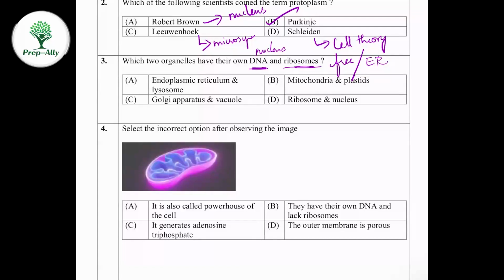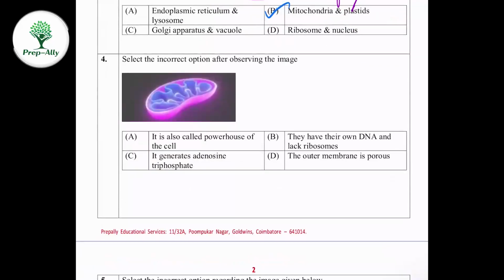Ribosomes and nucleus, okay, so that option is not the correct answer. The answer will be B: mitochondria and plastids. They both have their own DNA along with ribosomes. As mitochondria play an important role in energy production, they have their own DNA and ribosomes as they require them for protein synthesis.